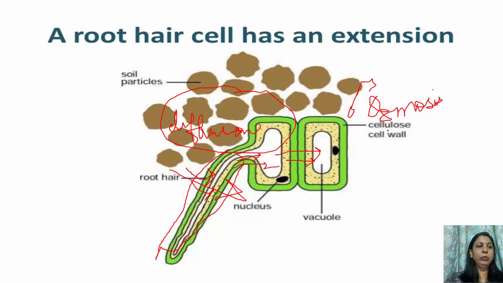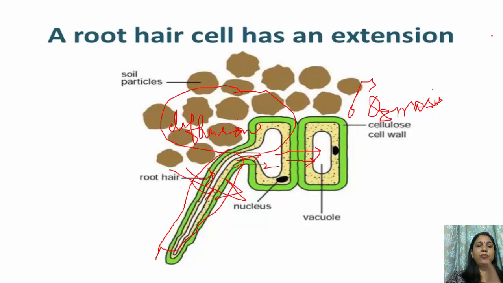The xylem vessels of the root of the plant are connected to the xylem vessels of the stem. We know these xylem vascular bundles are present in each part of the plant, that is root, stem, leaves. So the water containing dissolved minerals enters from the root xylem vessels to the stem xylem vessels. Similarly, the xylem vessels of the stem branch into the xylem vessels of the leaves. So the water and minerals carried by the xylem vessels in the stem reach the leaves.